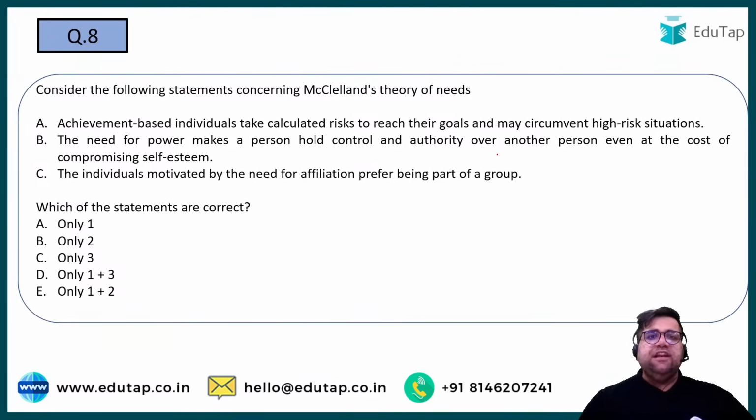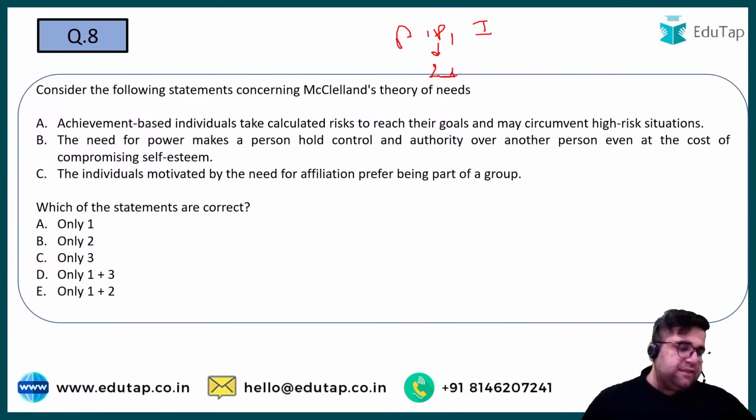Consider the following statements regarding McClelland's theory of needs. So you have David McClelland who has given you 3 types of needs, right? You have need of achievement, need of power, and need of affiliation. Need of power is also known as need of influence. Chaliye, so try to answer question number 8 now.